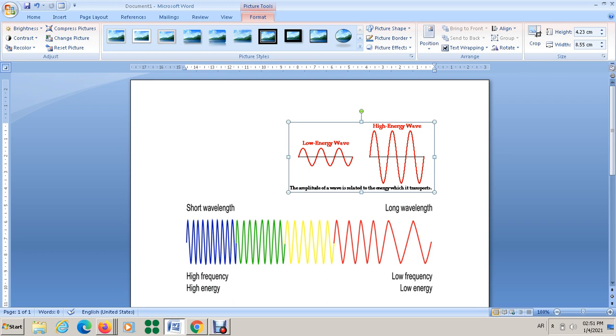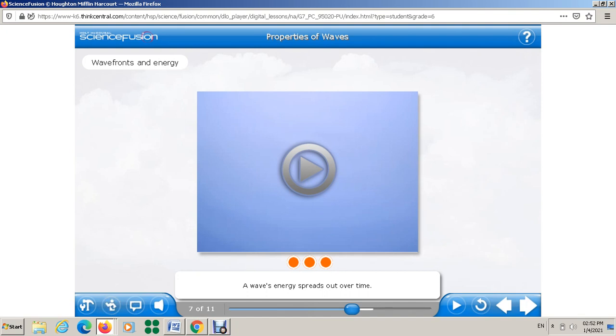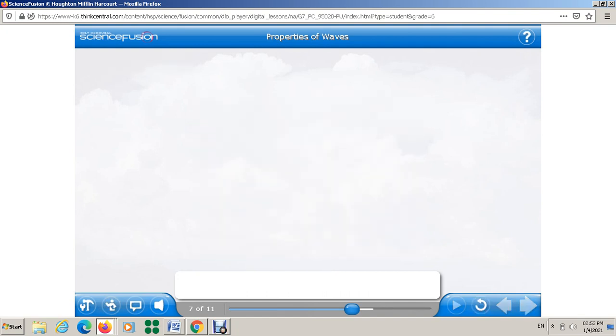But waves usually spread in more than one dimension. A crest can be drawn as a shape such as a circle or sphere, called a wave front. To understand what a wave front is, I want you to look at this video, listen to this video, and write notes while you are watching.